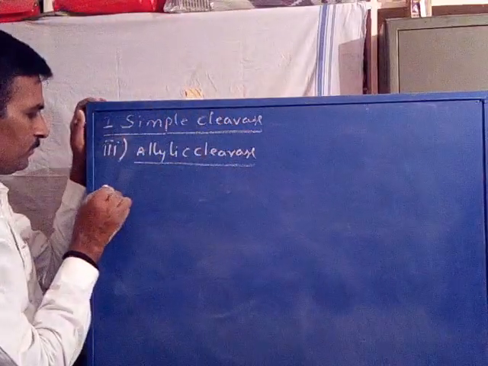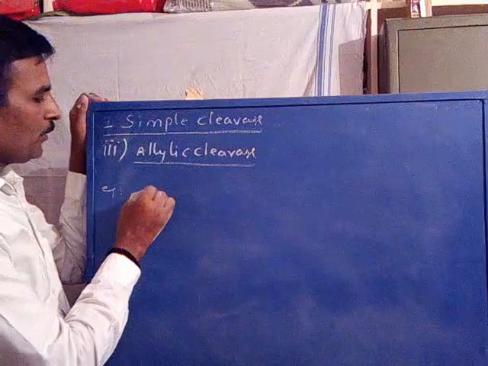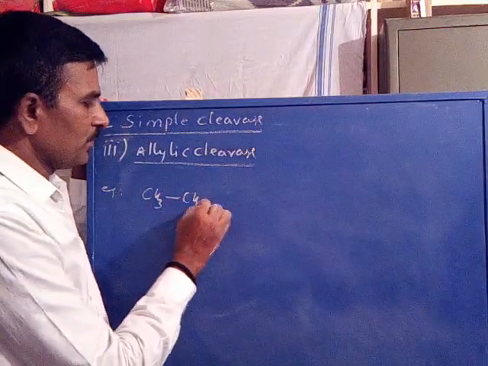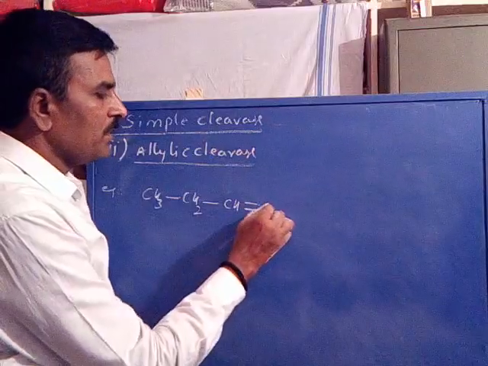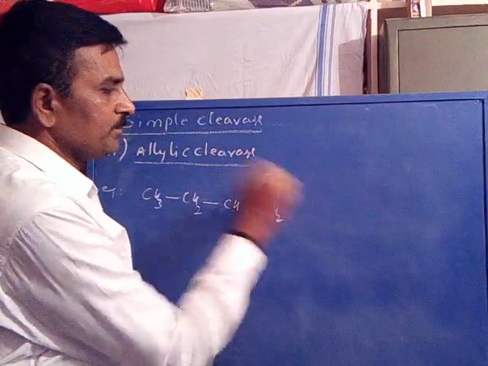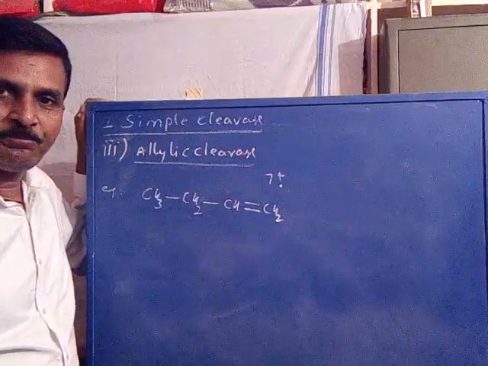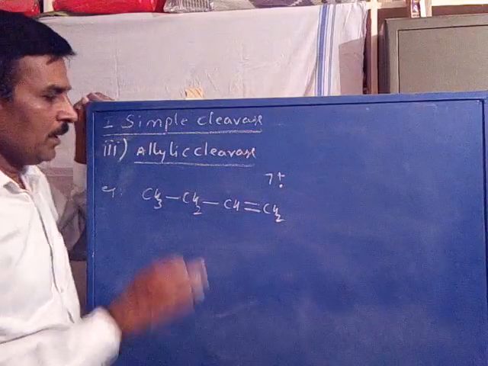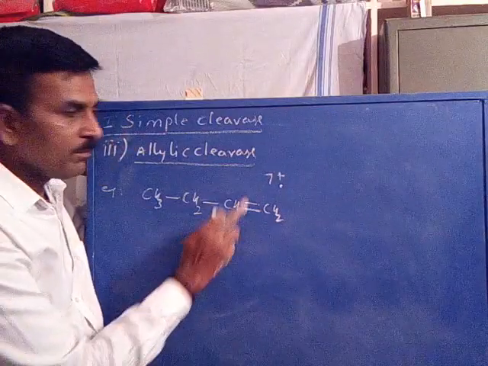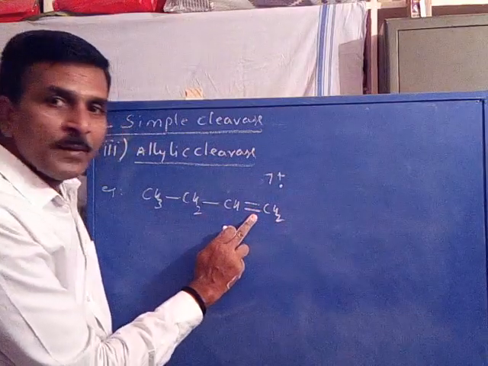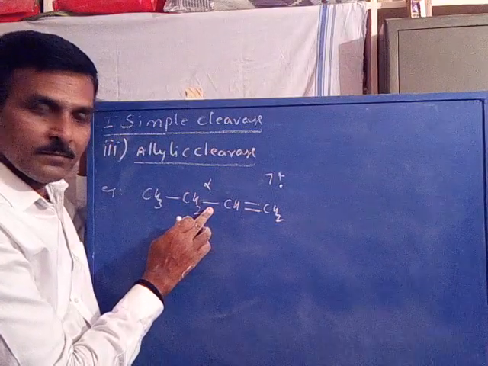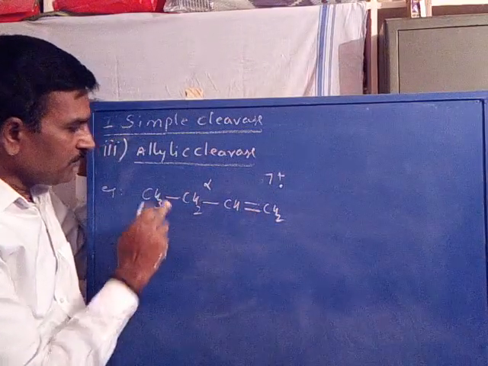For example, you take CH3, CH2, CH double bond CH2. This is the molecular ion. Do you observe? Now, this is the double bond. This is the 1-butene molecular ion. With respect to the double bond, this bond is alpha. With respect to the double bond, this bond is beta.